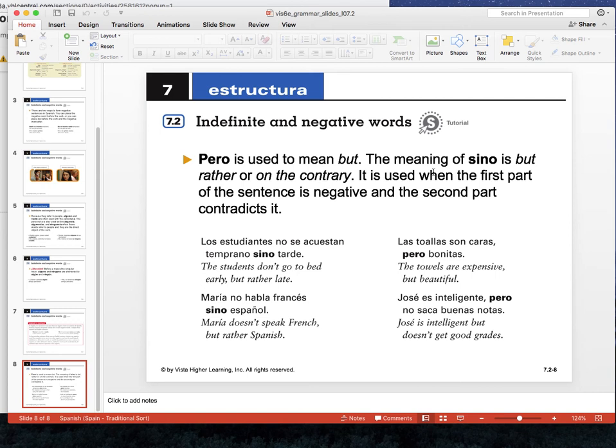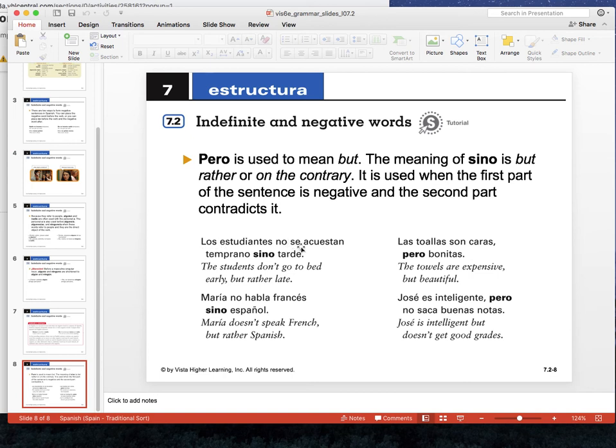All right, lastly, we have the word sino. Okay, so pero is used to mean but. But the meaning of sino is but rather or on the contrary. So it's used when the first part of the sentence is negative and the second part contradicts it. So let's look at a few examples here.